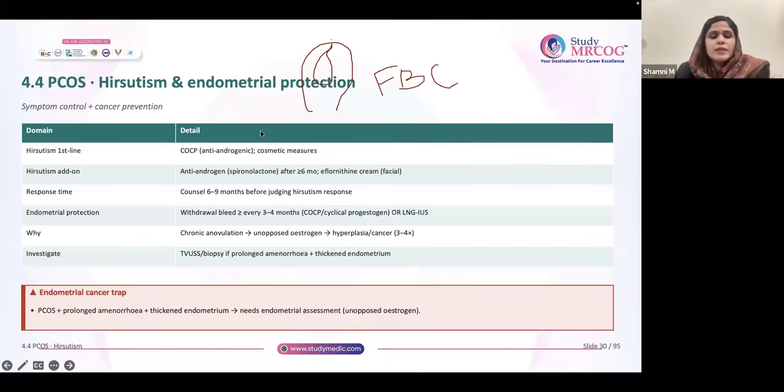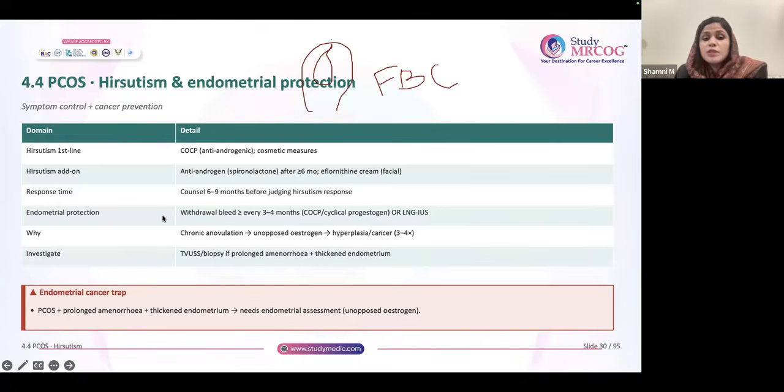Now discussing hirsutism and endometrial protection. For hirsutism, you can give anti-androgen containing OCP, and cosmetic measures like laser and electrolysis are generally advised. Anti-androgens like spironolactone can be used. Eflornithine is another local cream which is used. And response time generally is 6 to 9 months.